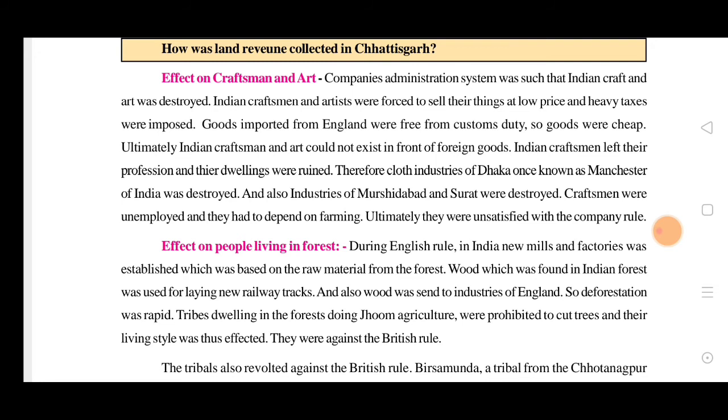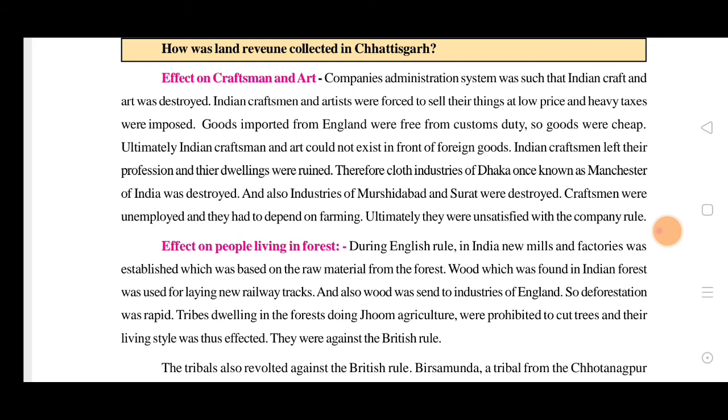They made their own things and had to sell them in their own places or outside. When they took these things outside to sell, more taxes were taken, and they were told to keep the price very low. So it was a great loss for them. Goods imported from England were free from customs duty, so those goods were cheap. Ultimately, Indians could not sell their things outside, because more taxes were taken.